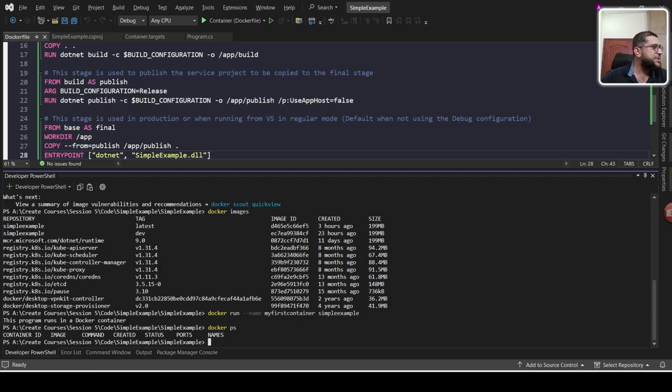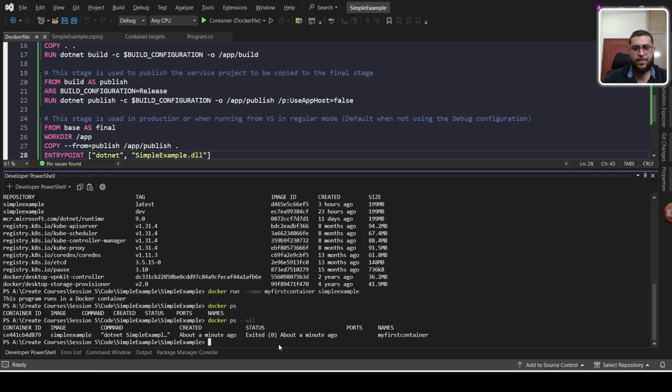So let's write the other command, docker ps --all. So you can see here one container is running. This is the container ID, the image name, the command, the created date, and this is the other information.